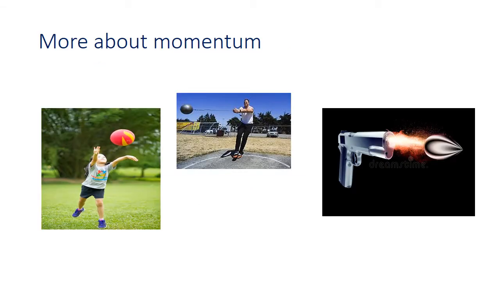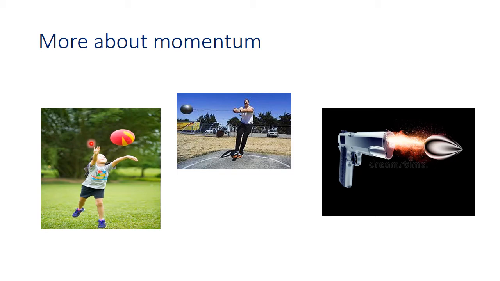More about momentum. Using these examples, you can easily understand momentum. Imagine if anybody throws a ball towards you, it is easy to catch that ball. Why? Because the mass of that ball is very low.